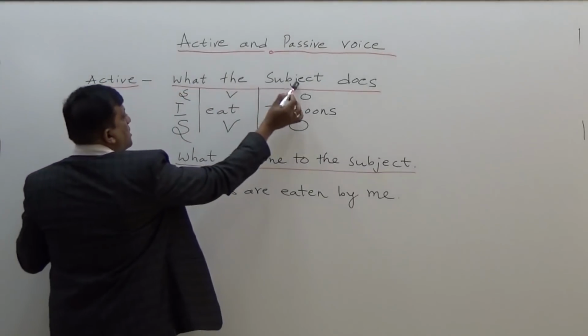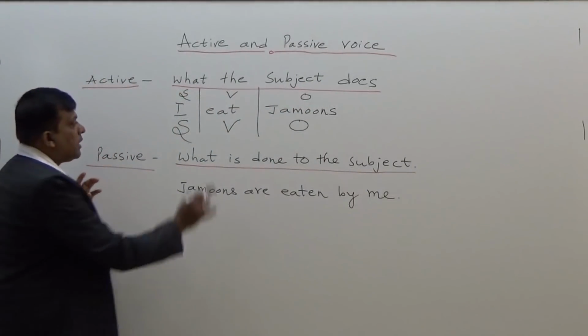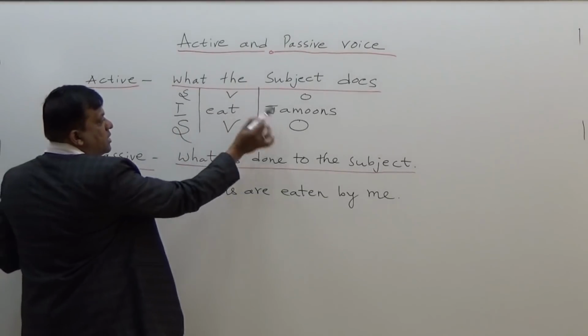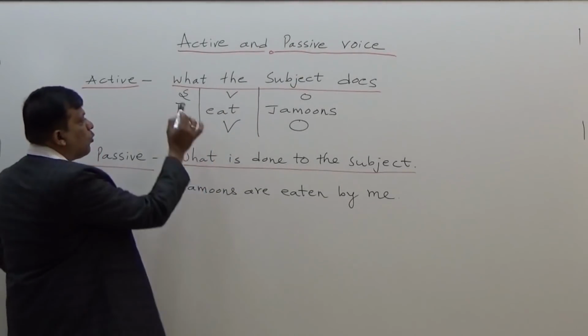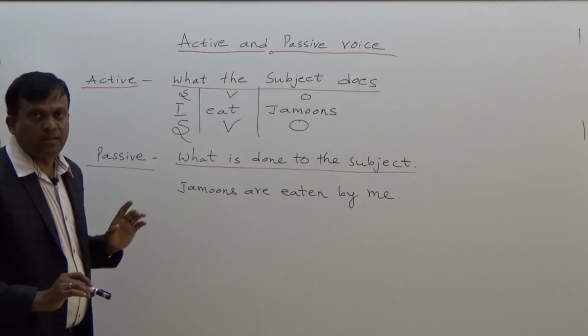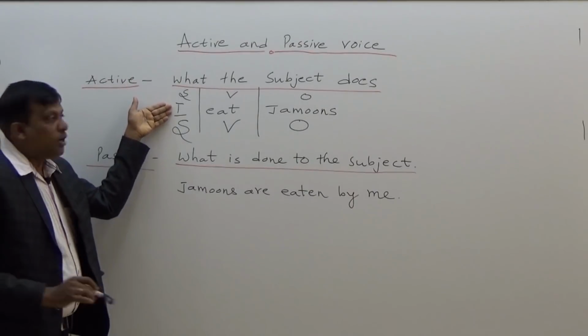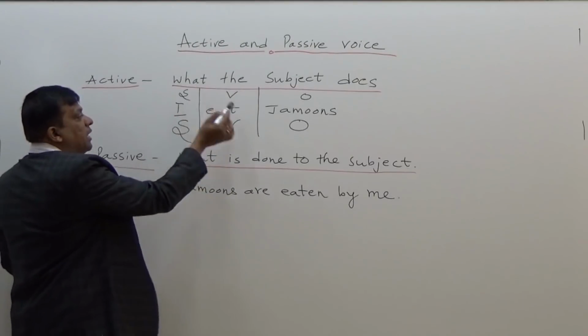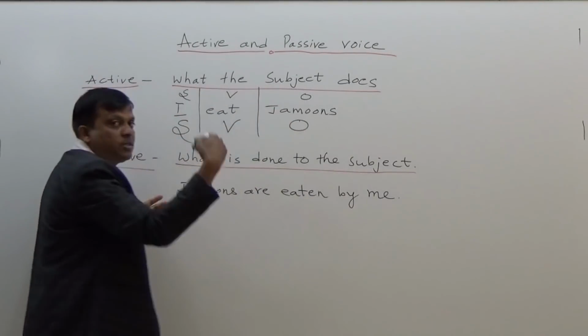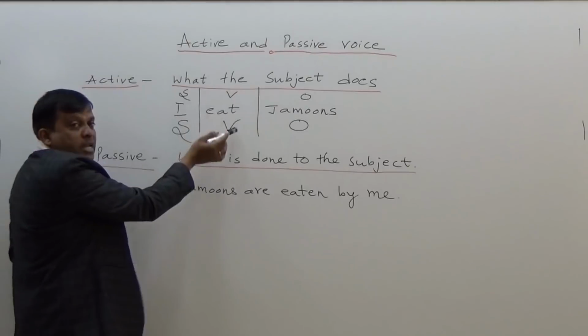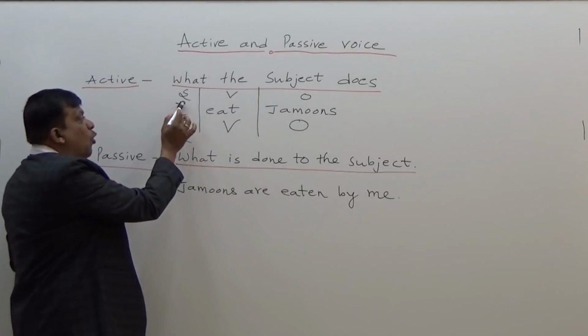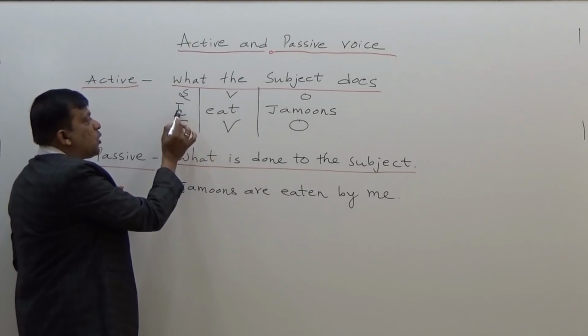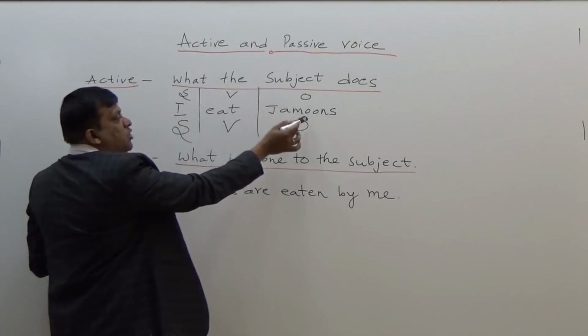What the subject does. In this sentence, I eat jamuns. What is there in the place of subject? Yes, I. What do I do here? I am doing something. I eat. So this becomes secondary. What I do here is important. So what the subject does. So I eat jamuns.